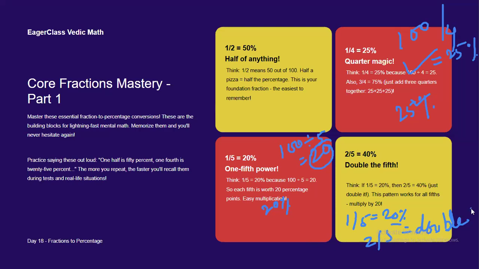Right? 1 by 5 is equal to 20%. That means 2 by 5 is double. So 20 plus 20 is equal to 40, right? So that means 2 by 5 is equal to 40%. Like this, you have to solve all the questions of fractions. I hope you get it.